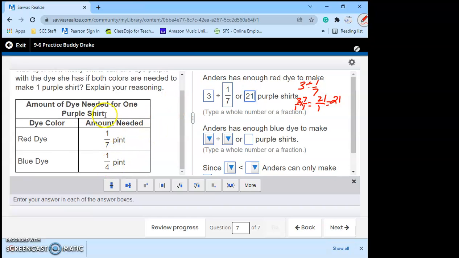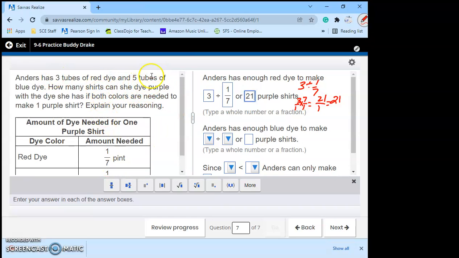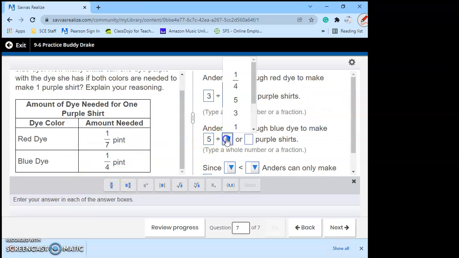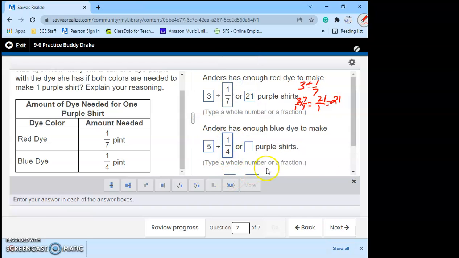Now, with the blue dye, we started with 5 tubes of blue dye. So we're going to start with our 5. And for the blue dye, it takes 1/4 of the tube. So we have to do 5 divided by 1/4, which is really 5 over 1. Change the sign, flip it, which is 20 over 1, which equals 20. So we can make 20 purple shirts total with the amount of blue dye that we have.